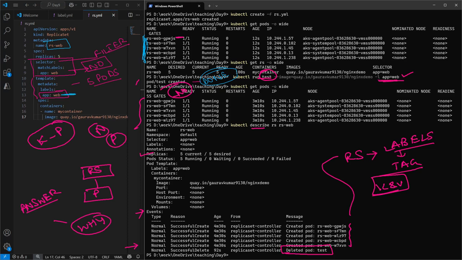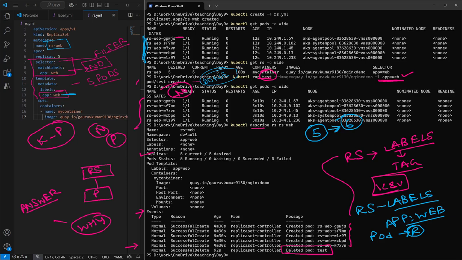So the main functionality of replica set is, whatever labels you have mentioned, it will make sure that with the label app colon web, our pods are always running. Okay, in our desired state, how many pods have we mentioned? We have mentioned 5 pods. So when we created a new pod with the same labels, our current state changed to 6. What is our desired state? We have mentioned 5 only. That's why it created it and deleted it. Okay, so this is the basic principle of replica set.